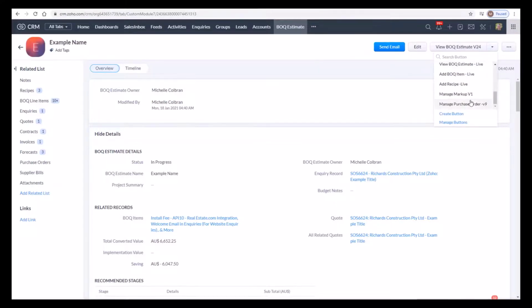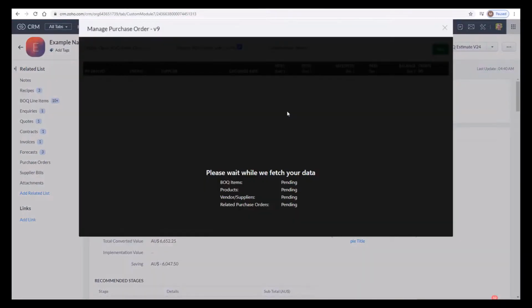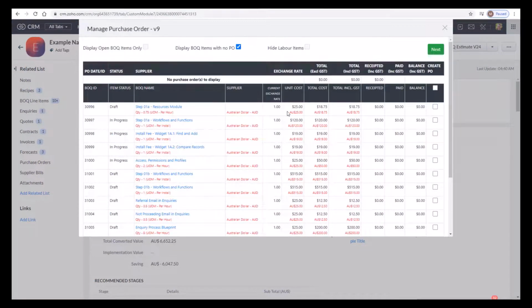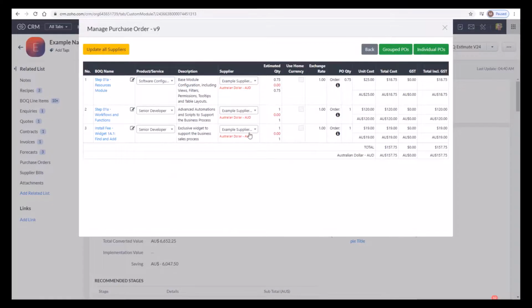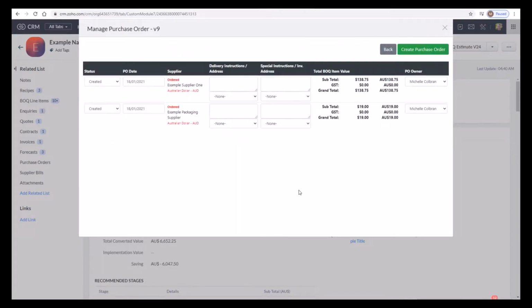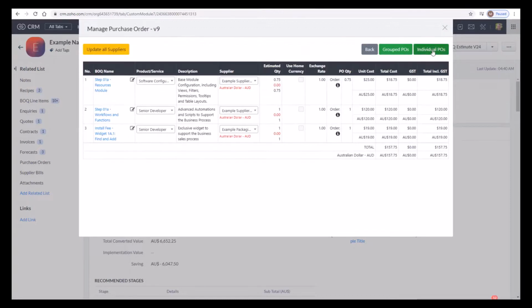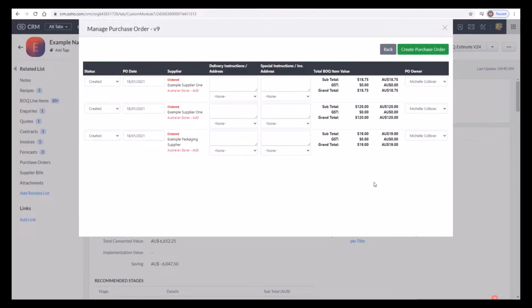So in the BOQ estimate record, we have a Manage Purchase Orders widget. If we click on this, this displays all the line items from the estimate. So we can select the items that we want to raise a purchase order against, and we can modify our suppliers if we need to. Here we've selected 3 items across 2 suppliers. So we can either do grouped purchase orders and have 2 purchase orders, or individual and have 3. We're going to select grouped.